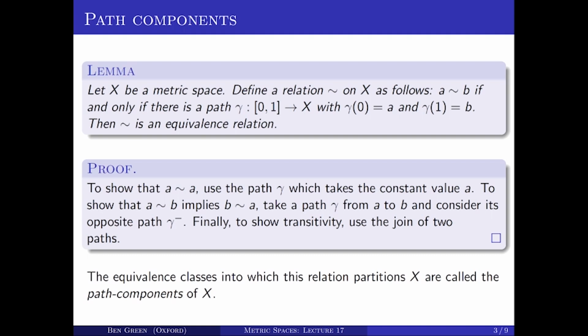And therefore it partitions the space X, the metric space X, into equivalence classes, and those are called the path components of X. So if you're in one path component, any pair of points is joined by a path. If you've got 2 points in different path components, they're not joined by a path. And a space X is path connected if and only if it's got a unique path component.